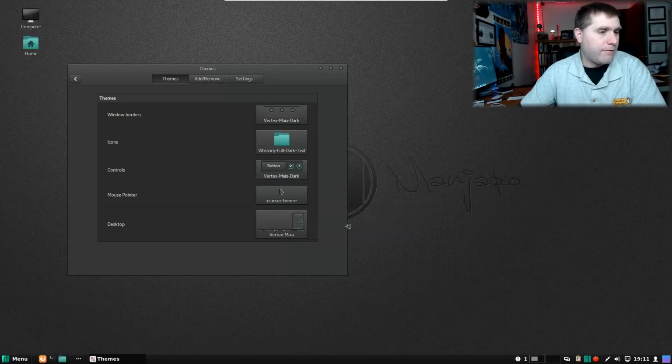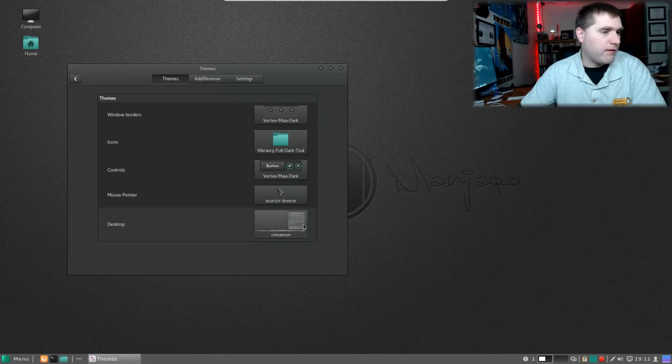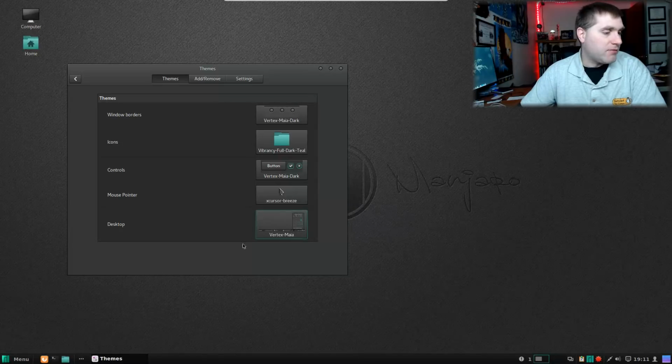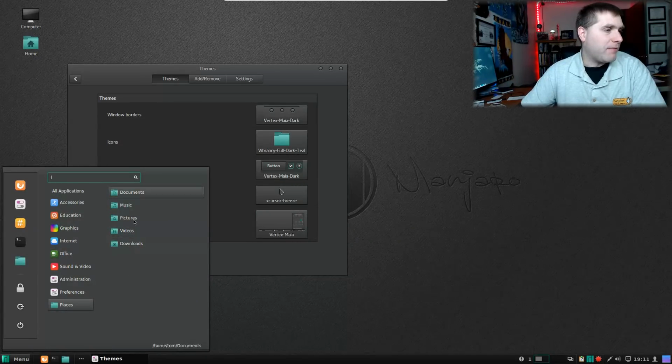And then we just have 3 basic overall themes. Ooh, I don't like that at all. Never actually really cared for the default Cinnamon one. This one's not a lot better in my opinion. I like the Linux Mint themes because they have a slight transparency to it.